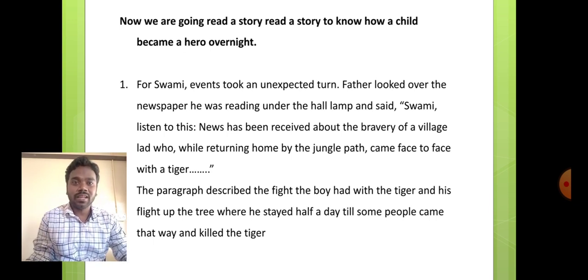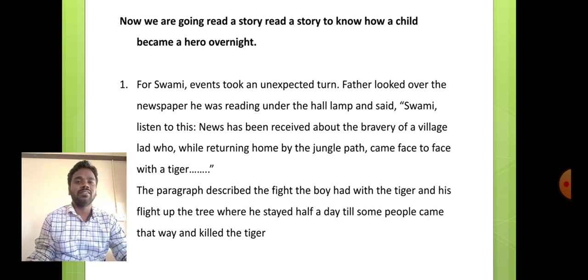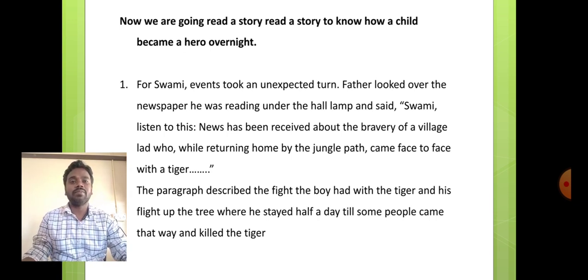While he was returning home by the jungle path, he came face to face with a tiger. Right. So actually, for Swami, the events took an unexpected turn. He didn't expect it. So the events that day for Swami took an unexpected turn. How did the things turn out unexpected?